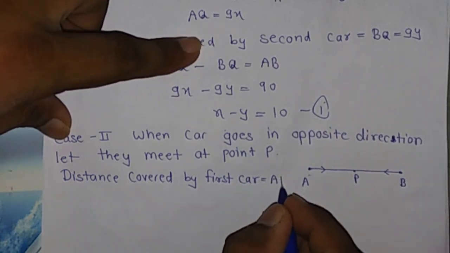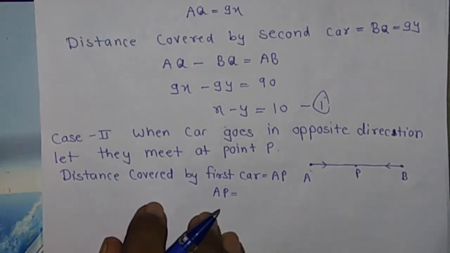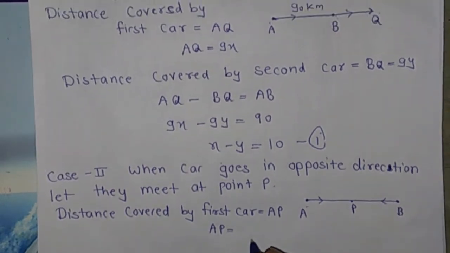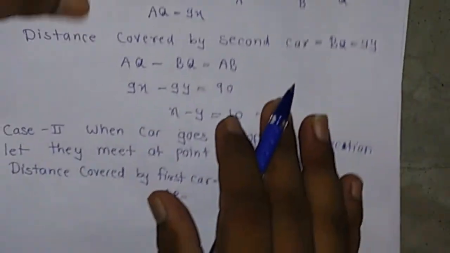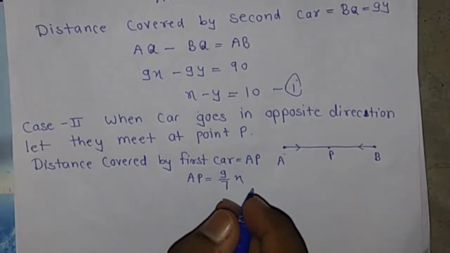The value of AP is distance equal speed into time. Speed of the first car is x and time taken is 9/7 hours, so AP equals 9/7 into x.